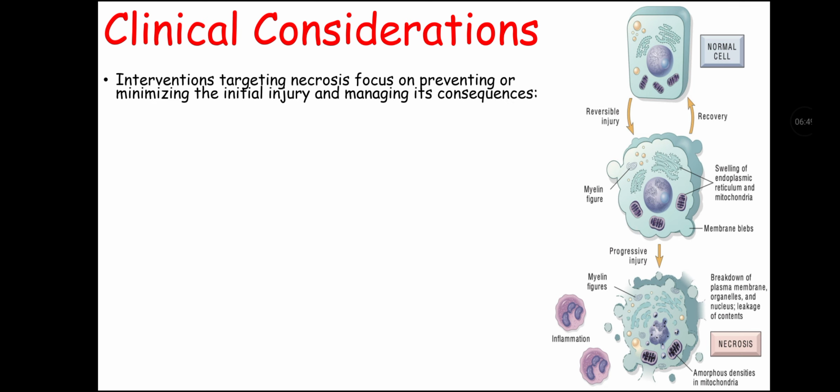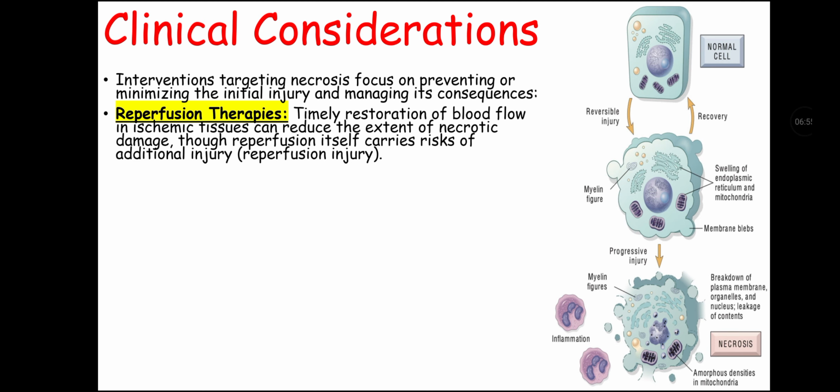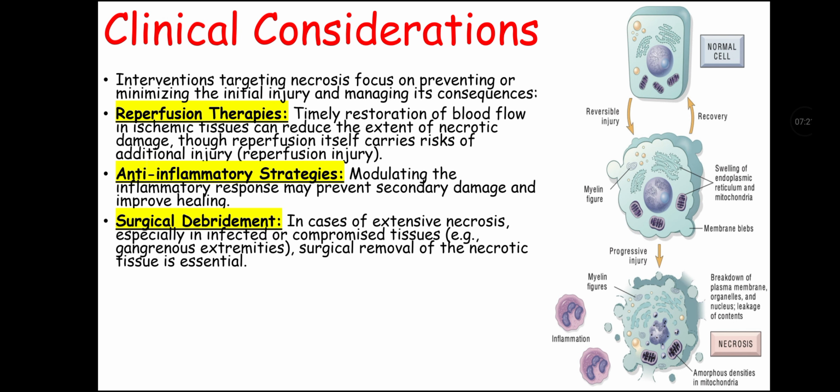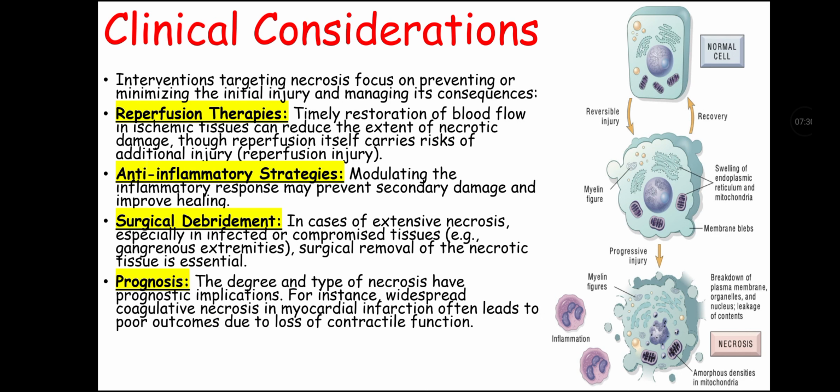Interventions targeting necrosis focus on preventing or minimizing the initial injury and managing its consequences. First is reperfusion therapies, that is timely restoration of blood flow in ischemic tissue that can reduce extent of necrotic damage. Though reperfusion itself carries risk of additional injury, that is called as reperfusion injury. Second clinical consideration is anti-inflammatory strategies, as modulating the inflammatory response may prevent secondary damage and improve healing. Third consideration is surgical debridement. In cases of extensive necrosis, especially in infected or compromised tissue, surgical removal of the necrotic tissue is essential.